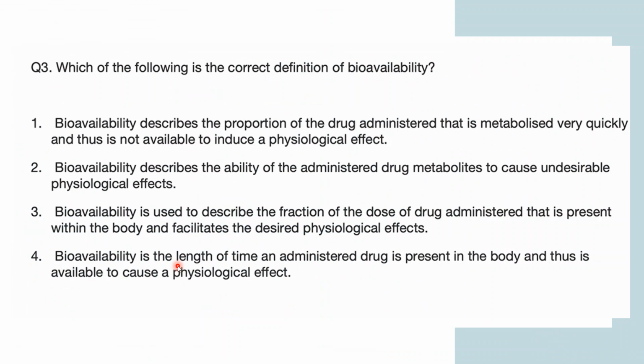Bioavailability is used to describe the fraction of the dose of drug administered that is present within the body and facilitates the desired physiological effect. Or bioavailability is the length of time an administered drug is present in the body, thus is available to cause physiological effect.